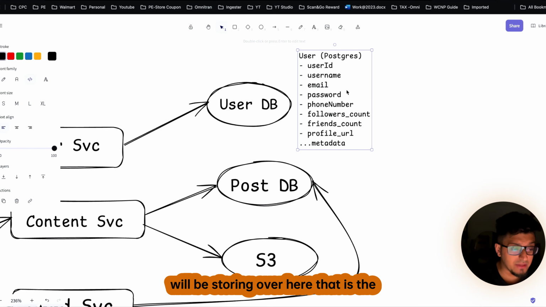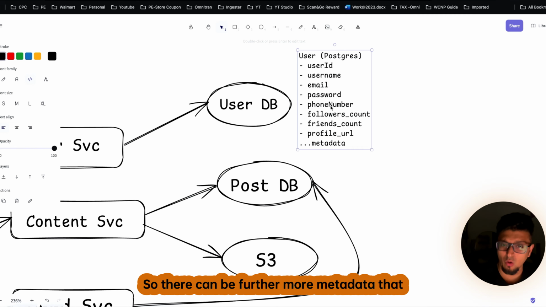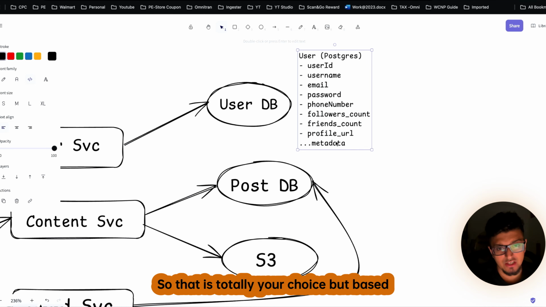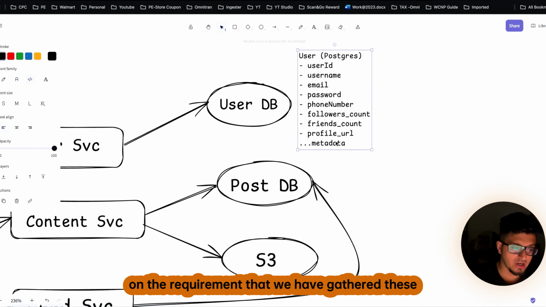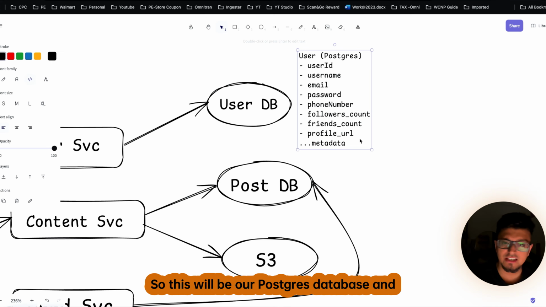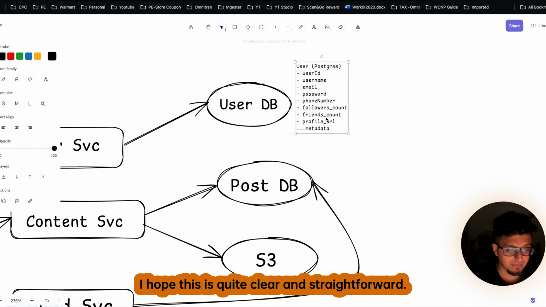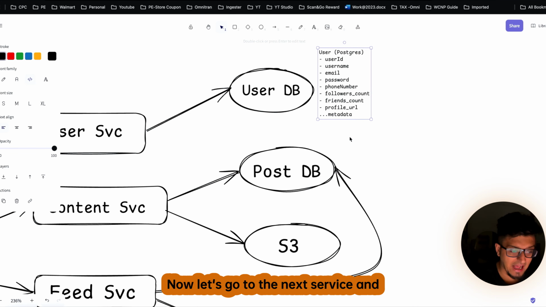So these are all the metadata that we will be storing over here: the user ID, username, email, password, phone number, and all those metadata. There can be further metadata that you can save in your database, but that is totally your choice. Based on the requirements that we have gathered, these are the minimum metadata that we need to persist in our database. So this will be our Postgres database and this will be the schema structure of our user DB. I hope this is quite clear and straightforward.